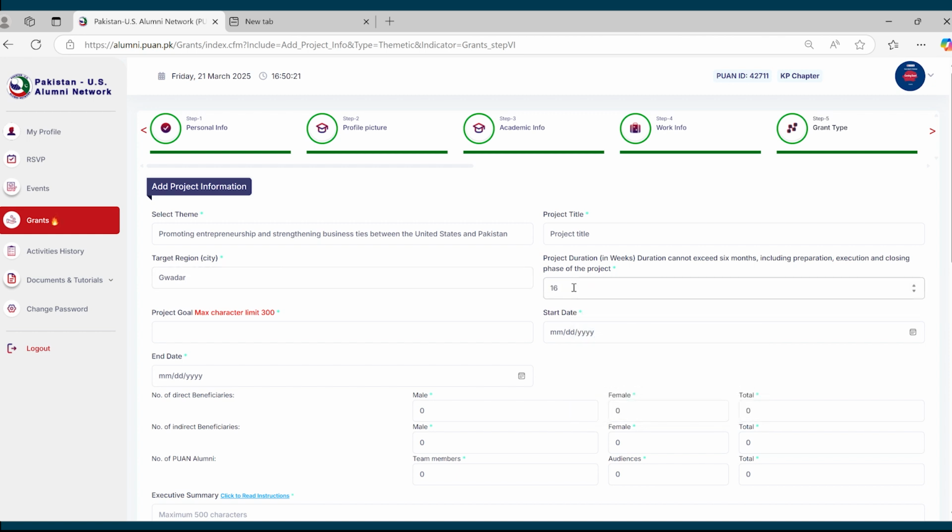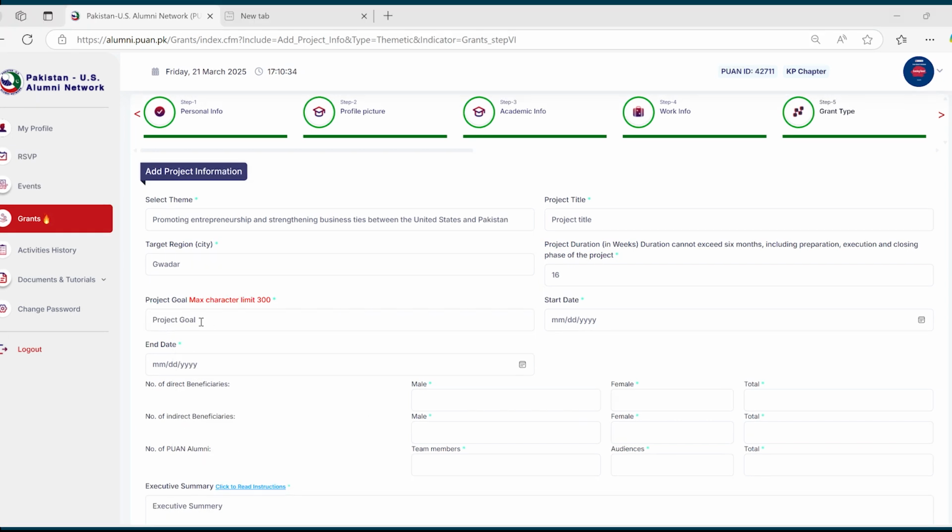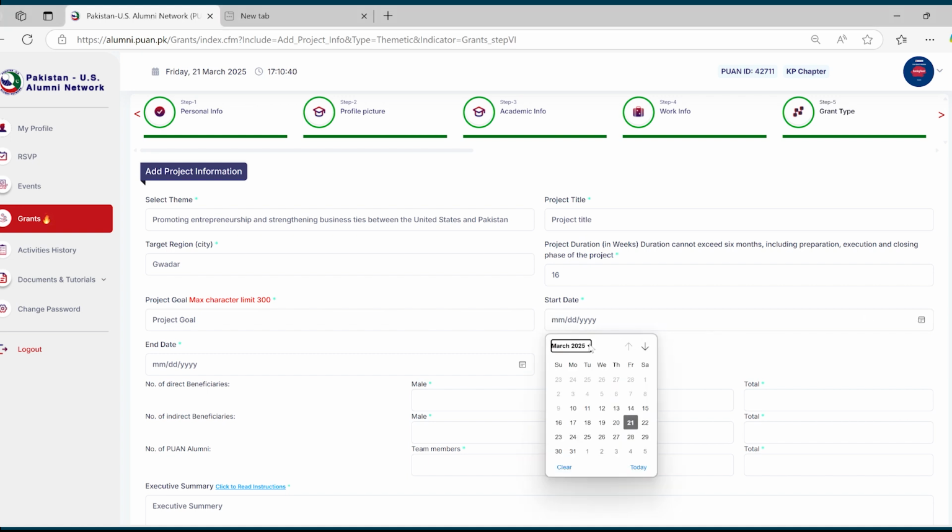Then comes the project duration, and you need to add the duration in weeks, and this cannot exceed 6 months, and this needs to include the preparation, execution, and closing phase of the project. Then comes the project goal, whose limit is 300 words, and then comes the start date and end date of the project, which you need to add from the calendar.